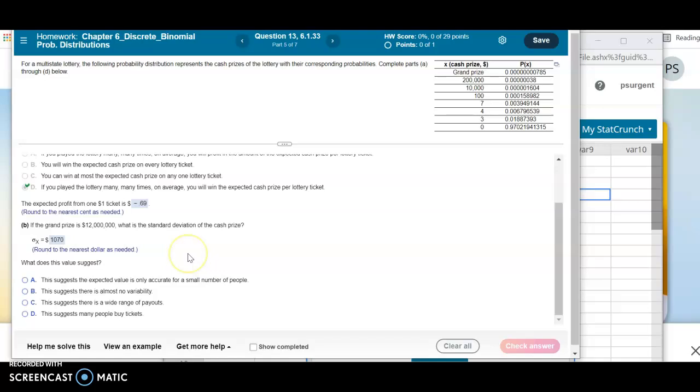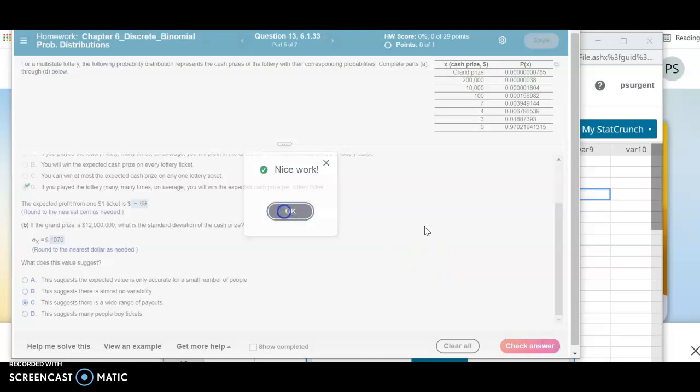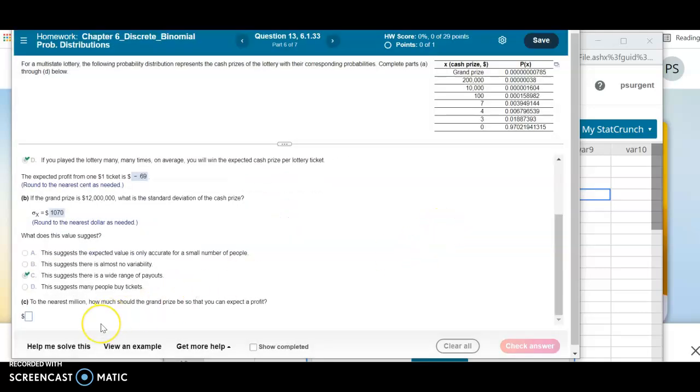What does this value suggest? That's a pretty big number. I think it's a wide range of payouts. And then what? Okay, I want to talk about this one too.